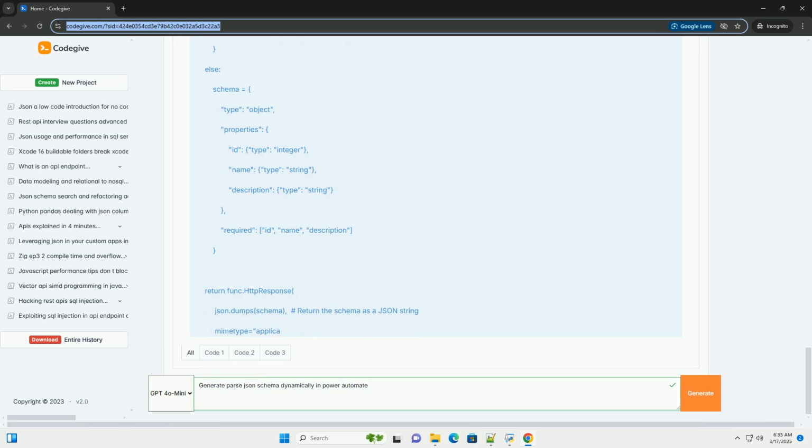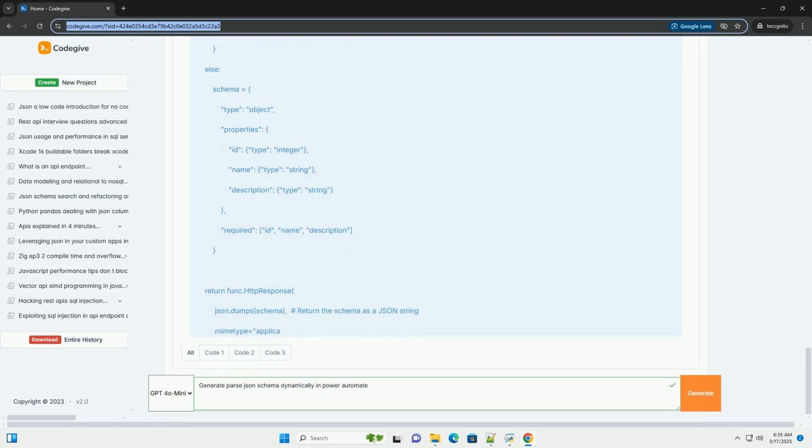Methods for dynamic schema generation. There are several approaches to dynamically generate a JSON schema in Power Automate. 1. Using a JSON editor control with Generate Schema, manual but helpful. This is a semi-dynamic approach, more suitable for discovery and understanding the schema initially.